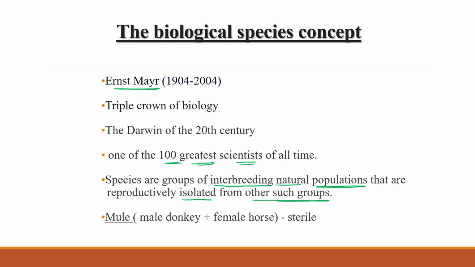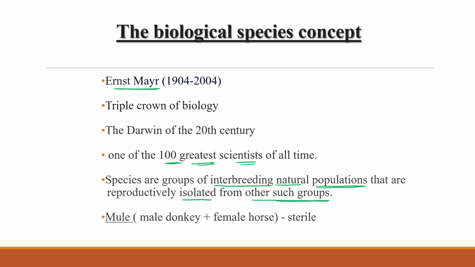When two individuals of a given population can naturally interbreed and produce reproductively fertile offspring, we can say that both individuals belong to the same species. So species are groups of interbreeding natural populations that are reproductively isolated from other such groups.